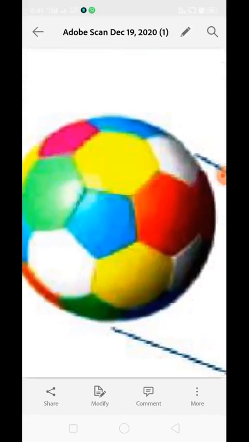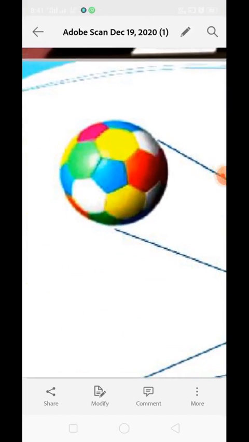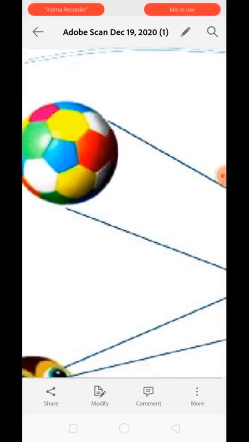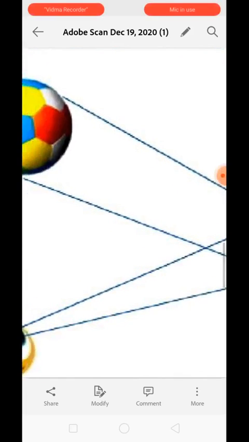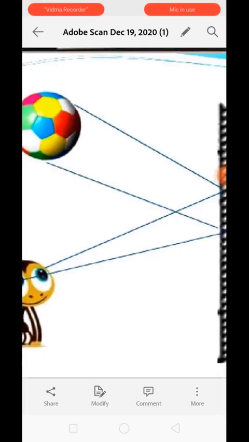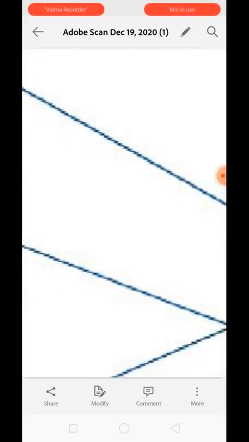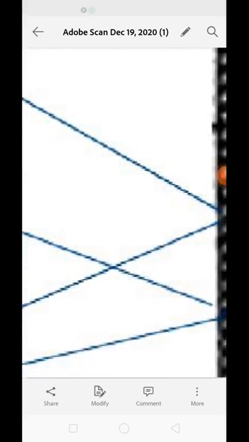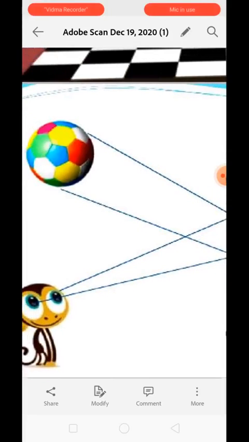See over here, this is a ball which is acting as an object, which is receiving the light from the light sources and reflecting it, and these reflected rays are hitting the mirror, so they are acting as incident rays. For the object, the rays coming from the object are behaving as incident rays. So the light rays coming from the ball fall on the mirror, and later on they get reflected or bounce back into the same medium and are received by the monkey.